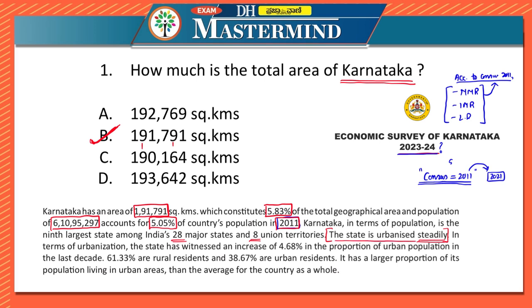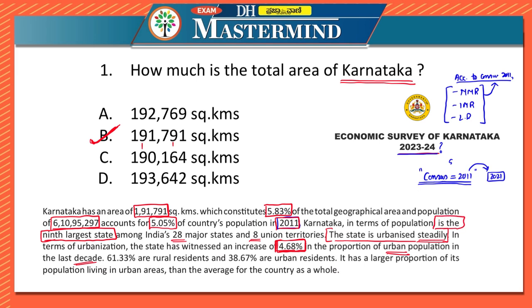In terms of urbanization, the state has witnessed an increase of 4.68% in the proportion of urban population in the last decade. So these are important for us. Now what it is saying is that 4.68% is the urbanization when you consider the whole last decade. Okay, let us move on to the second question. Here, according to the census, it is again mentioned over here that it is the 9th largest state.